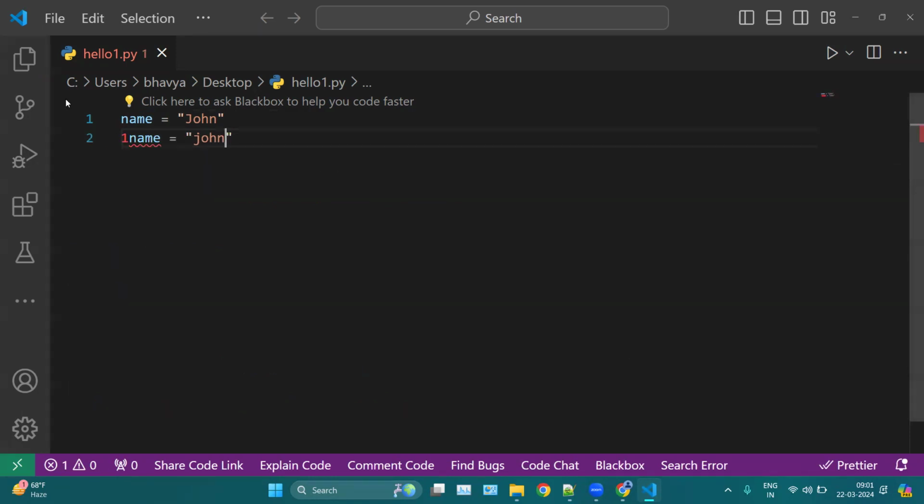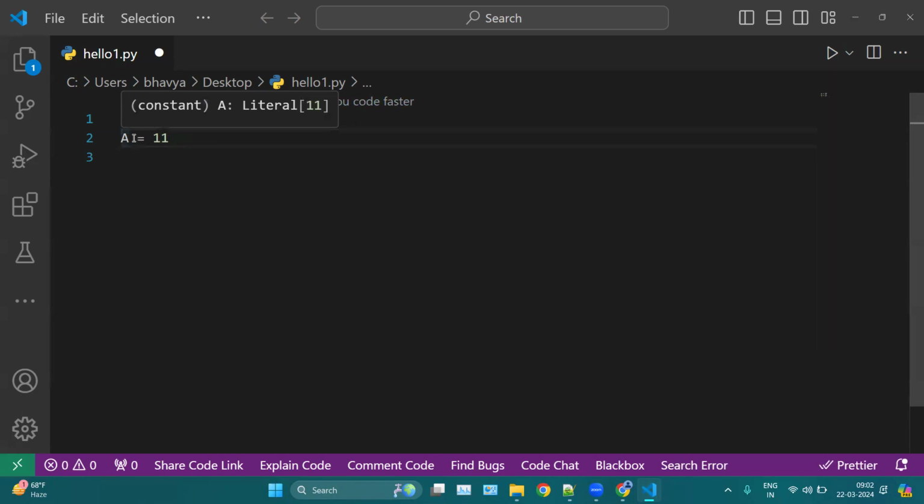But what we can do is use the digit after or in the middle of a variable name, like here, name1. This we can use, or we can use it in the middle of any variable name, like this one. So this one is valid. Then here we can use a equal 10, and this A equal 11.